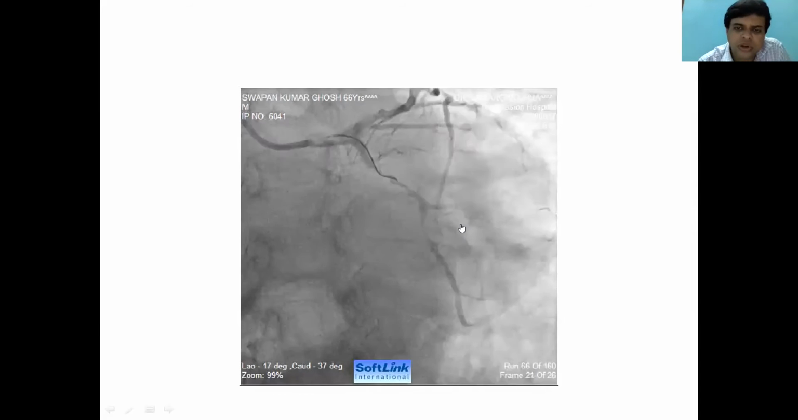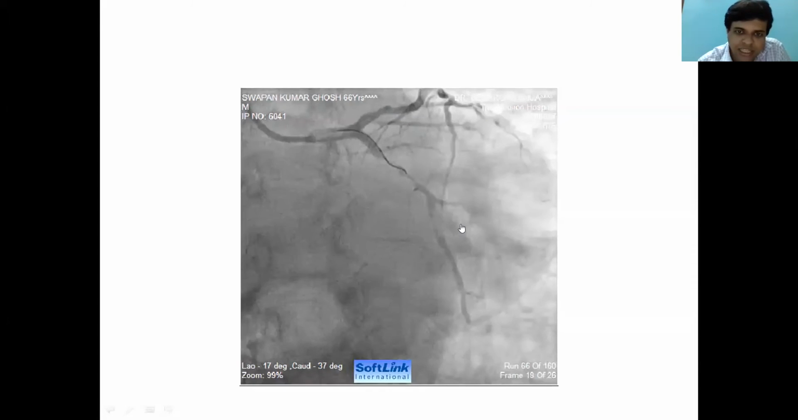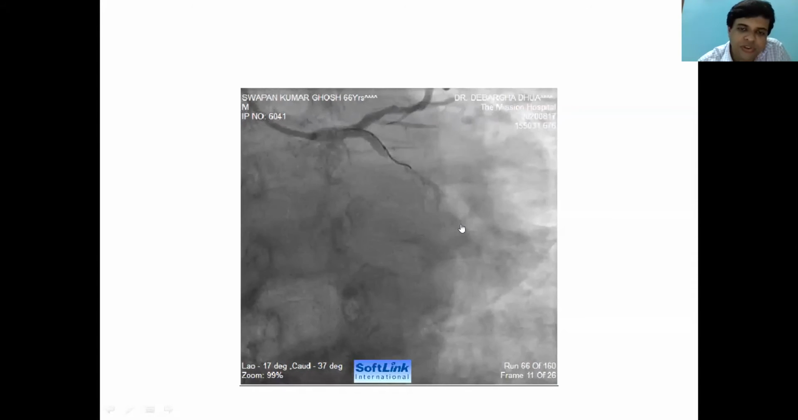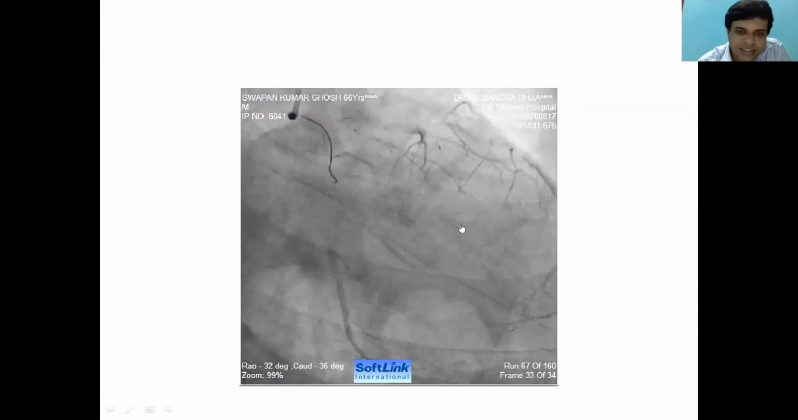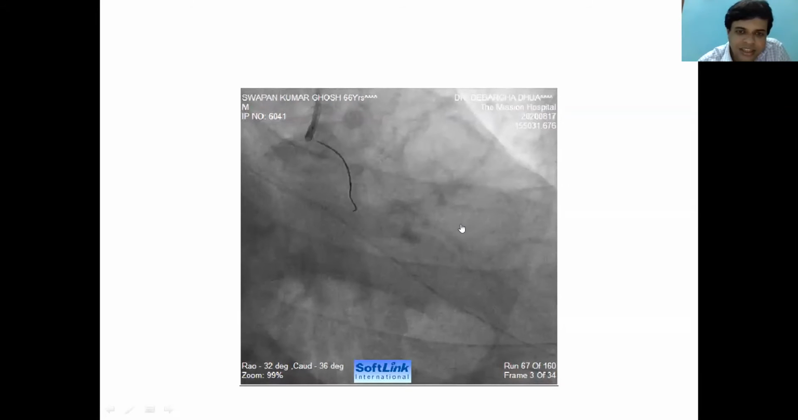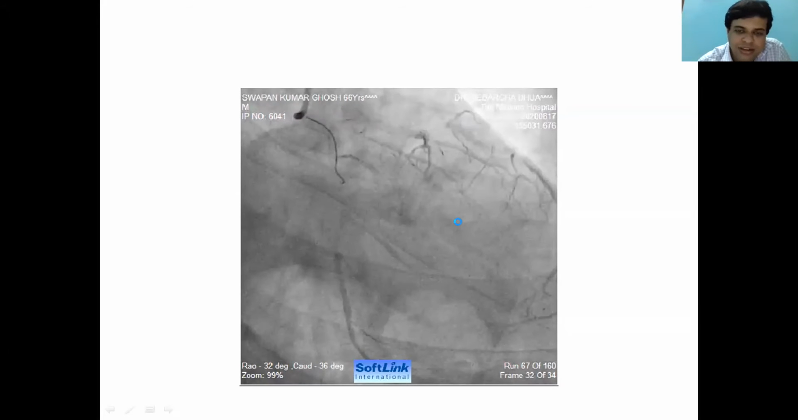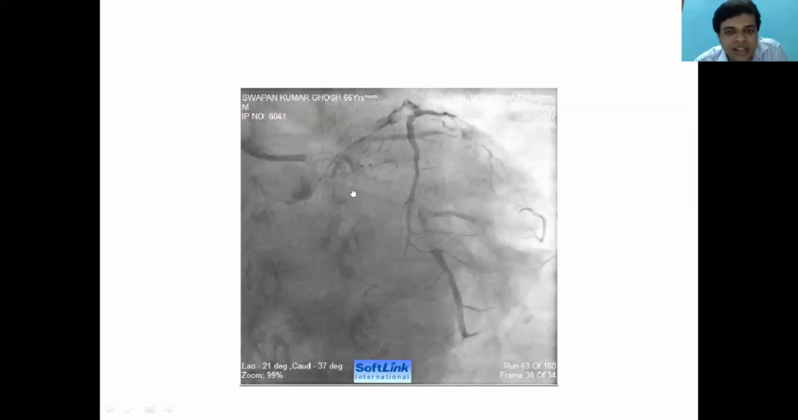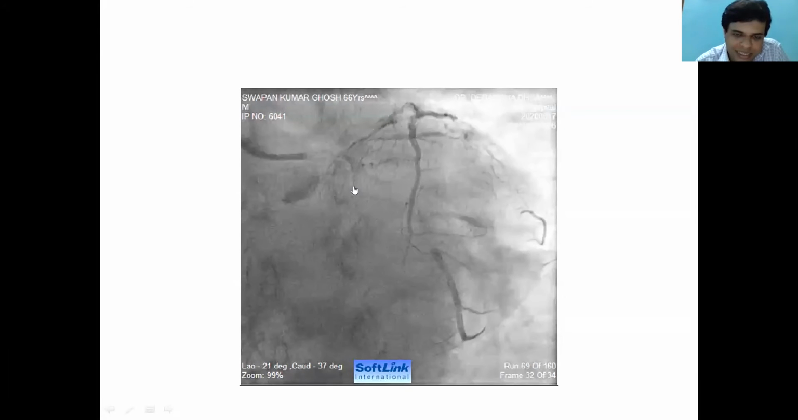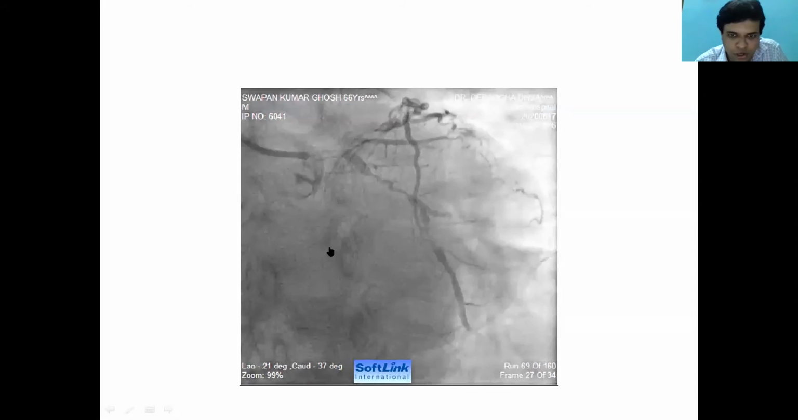So first of all, we thought it's a very simple lesion, so we could introduce a wire very easily, but we failed repeated times. Then we took a microcatheter and we took a Fielder FC. Then we tried with a Whisper LS. Then we tried with a Sion Blue, but every time we failed because of the tortuous course of the artery of the proximal LCX and a loop or bend, which was making it very difficult to cross.